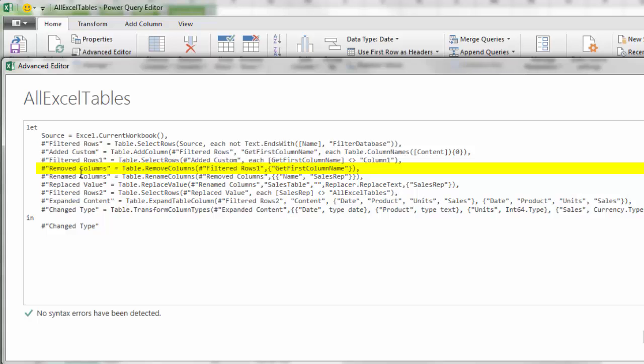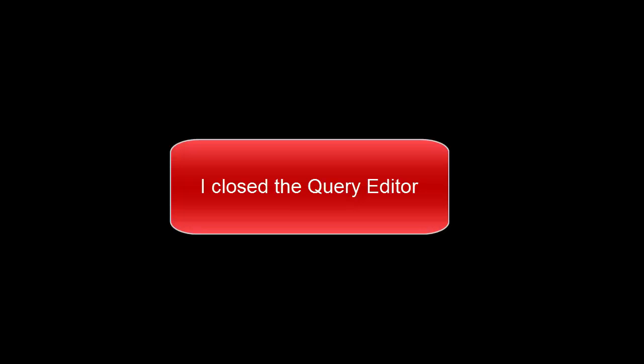Then we removed columns, renamed columns, replaced values. That's where we searched for sales table and replaced it with nothing. Filtered the rows. That's where we made sure that the query name was not included in the table name column. Finally, we expanded the columns and changed the type. In is always followed by the last name of the last step. That way, that last step is delivered as the final result.